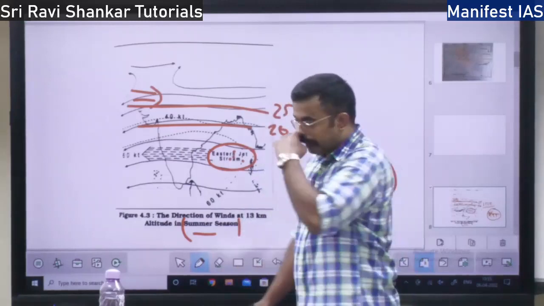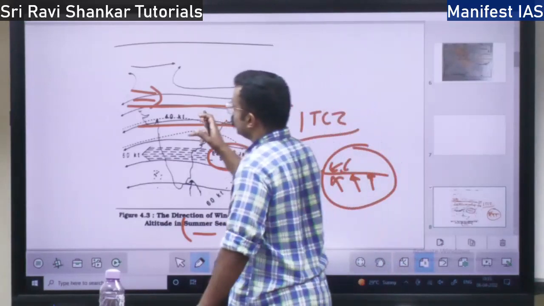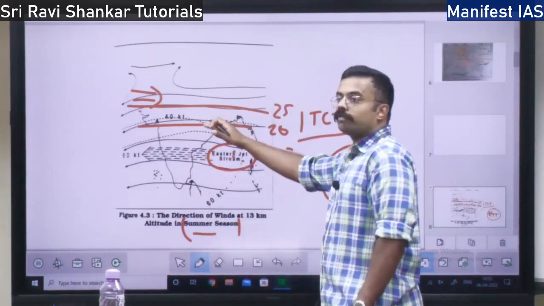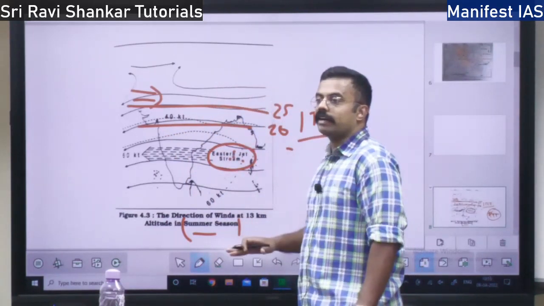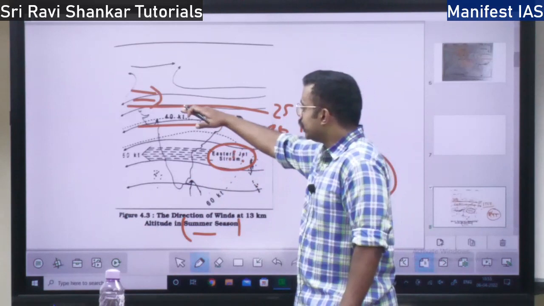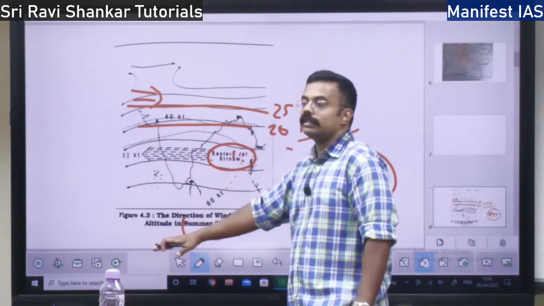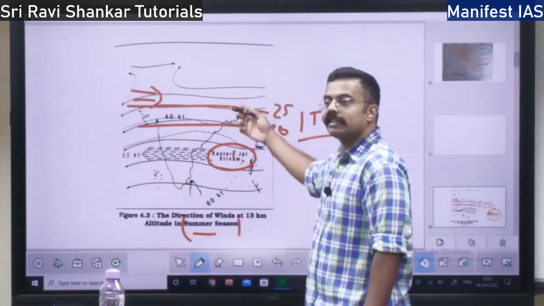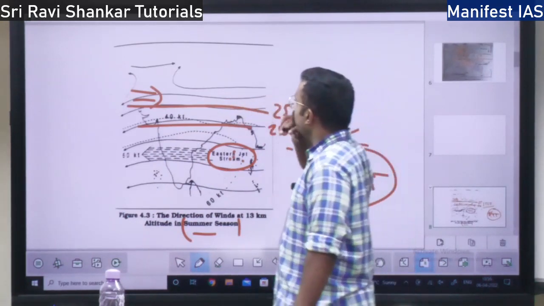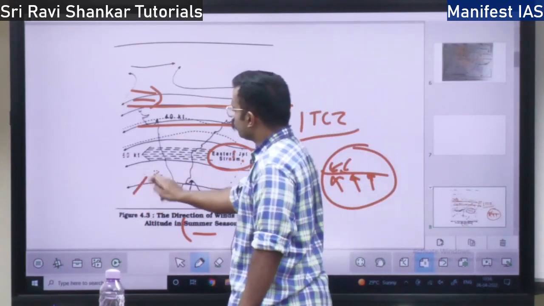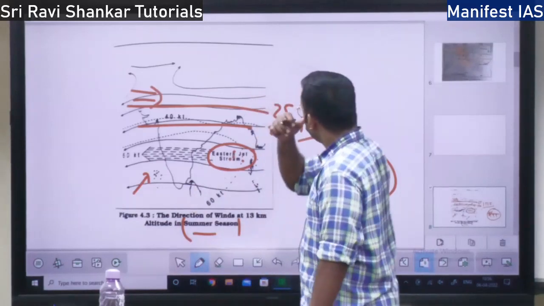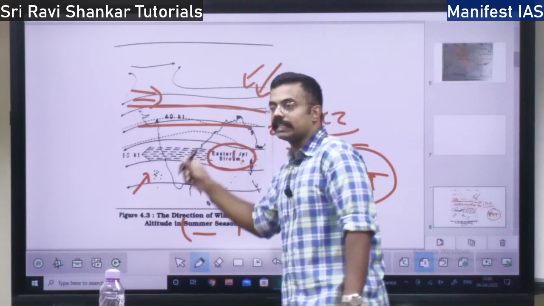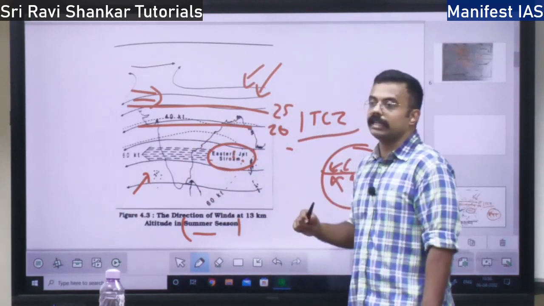So this ITCZ during the summer will be here, but once the summer starts waning away, or once the summer ends, this ITCZ moves south. When this low pressure zone moves south, what happens? Again there is a reversal of the wind system. The winds from the northeast direction will be attracted by the ITCZ.